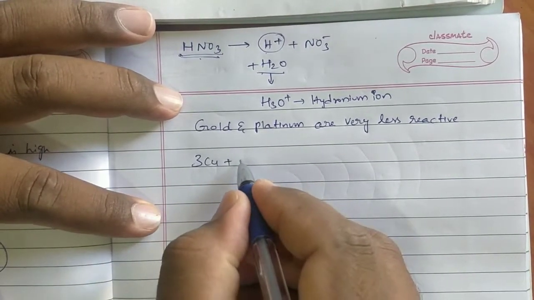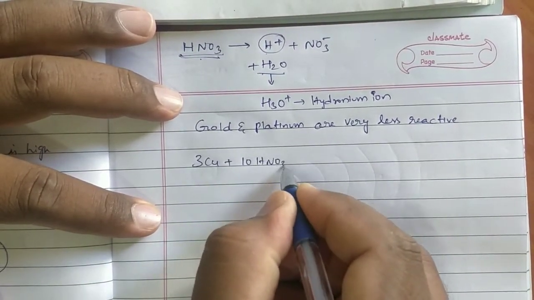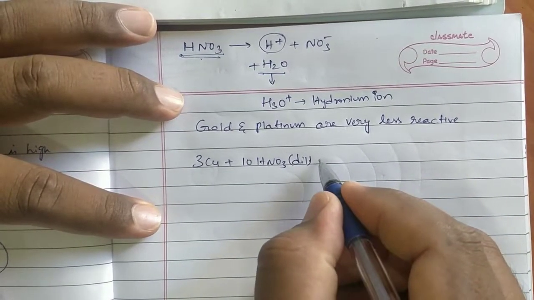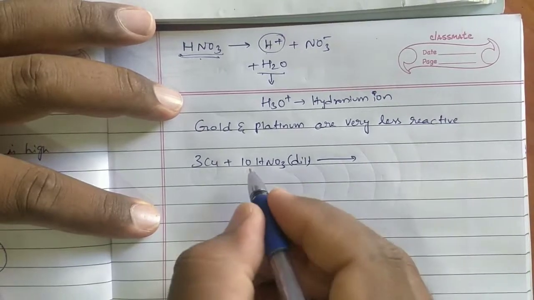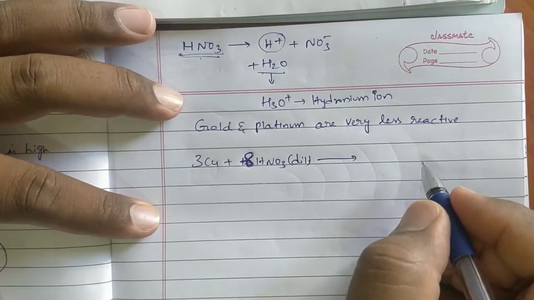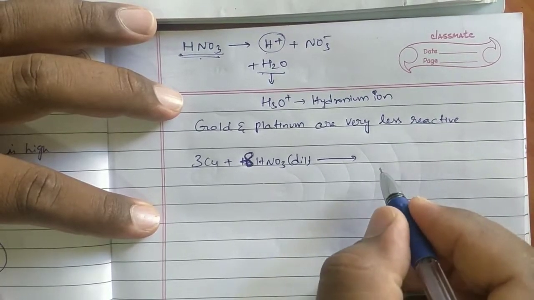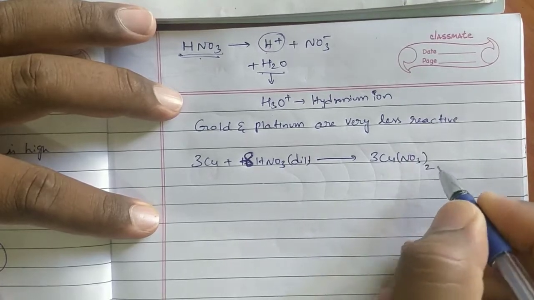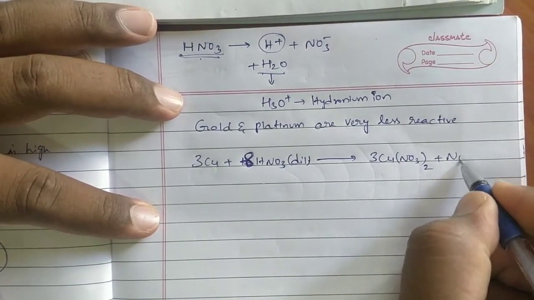Copper reacts with dilute HNO3. This is 8, ma. Copper reacts with the dilute HNO3 to form nitric oxide.